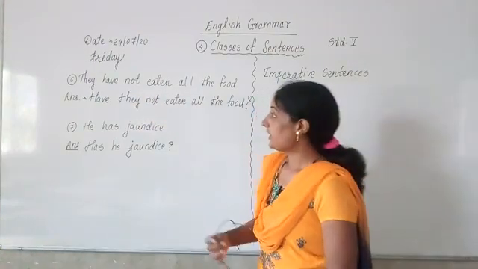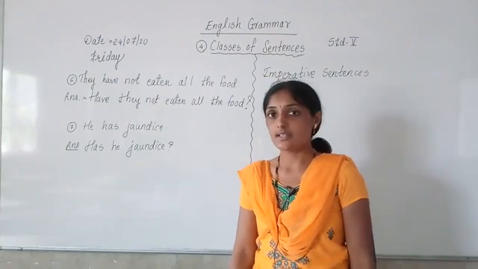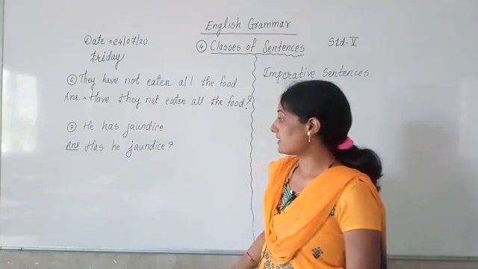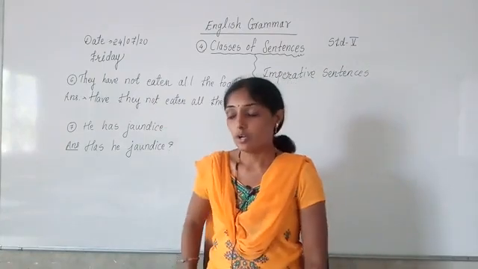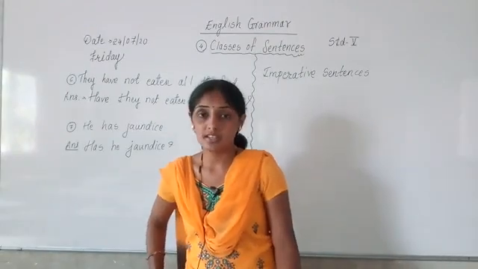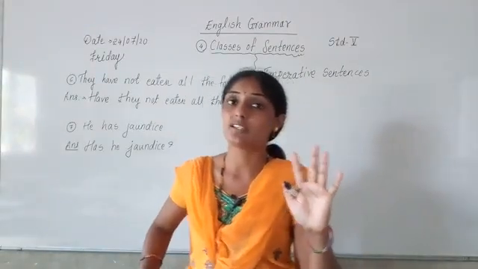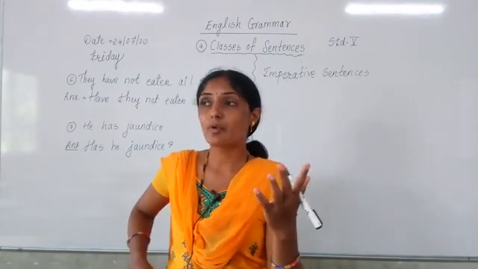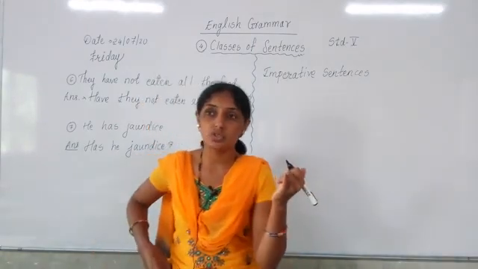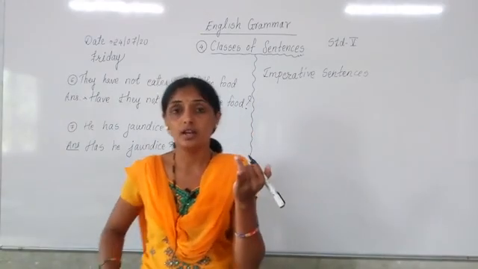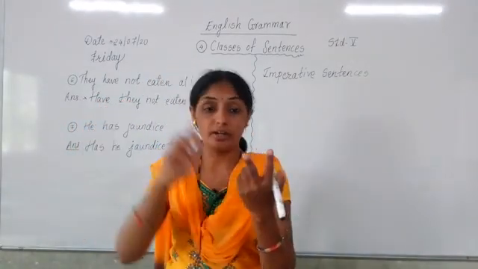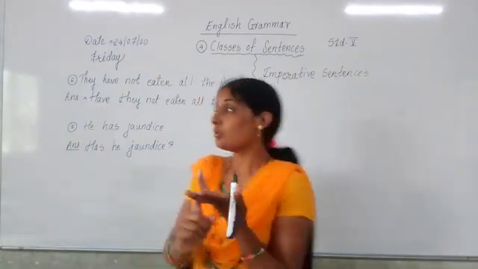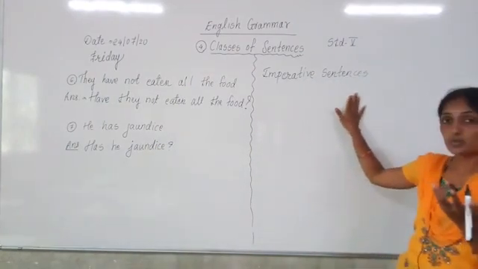In this way, yesterday we completed 5 sentences, and the 6th and 7th sentences we have completed now. After that, we are going to study the 4th kind of sentence. In total, how many are there? Total 4 over there. From that we studied assertive sentences, we studied exclamatory sentences. Yesterday we studied interrogative sentences, and today we are going to study imperative sentences.